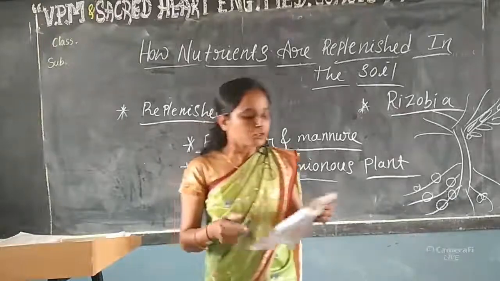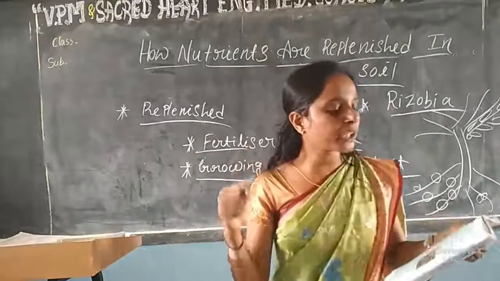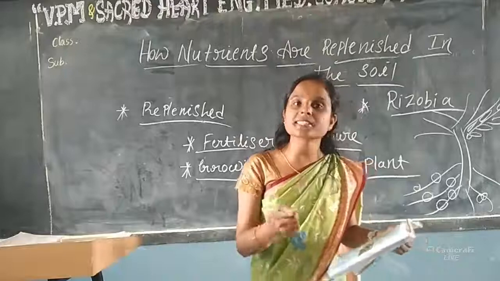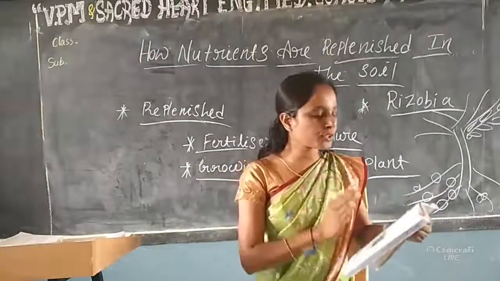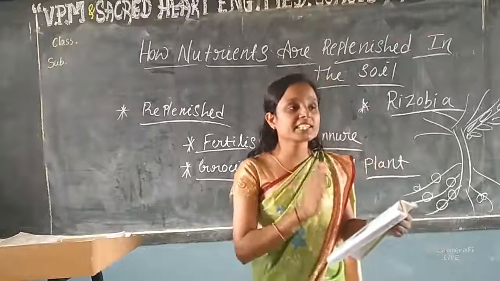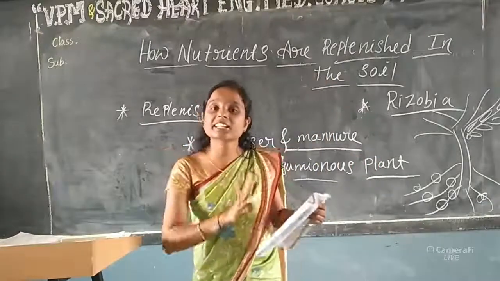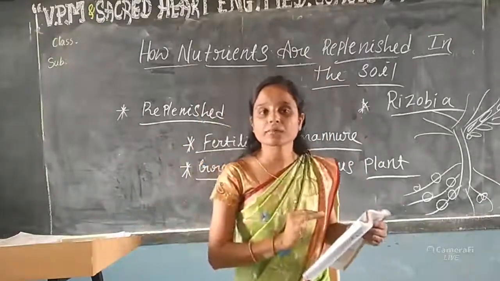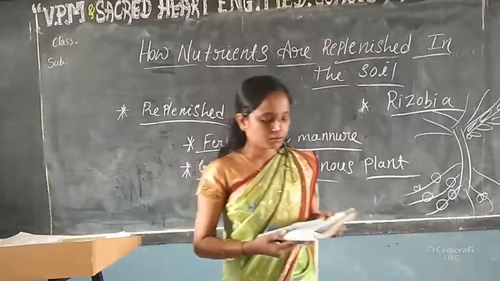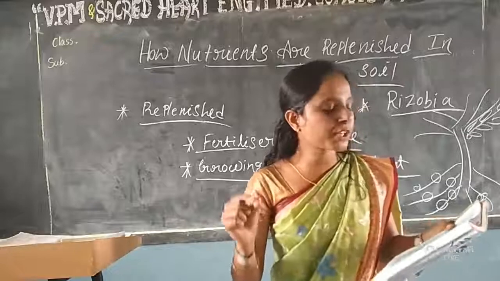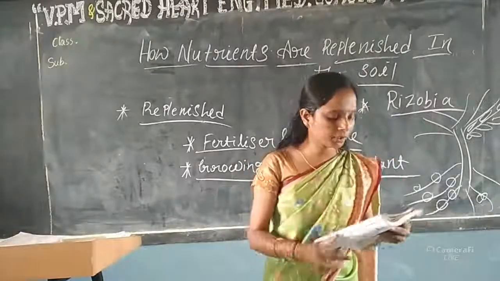Next one. Solar energy is converted into chemical energy during photosynthesis. Yes, you see, it is true. In photosynthesis, solar energy is converted into another form of energy, so it is true. Next, choose the correct option from the following.